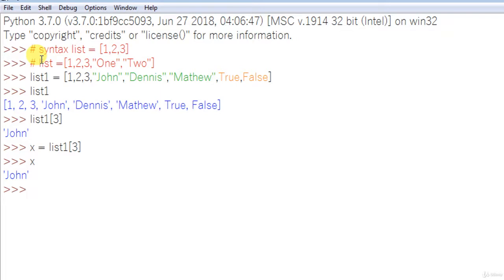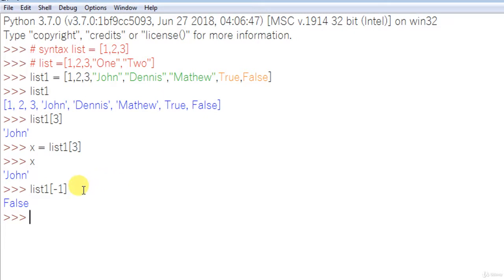Is there any other way, because I'm retrieving the data based on the index? The other way is also possible. You can retrieve the data in reverse order as well. For example, my list name is list1. What will happen if I put -1 here? -1 means the last data. The first one is 0 and the last one is -1. Print it. See, false. That is how it works.